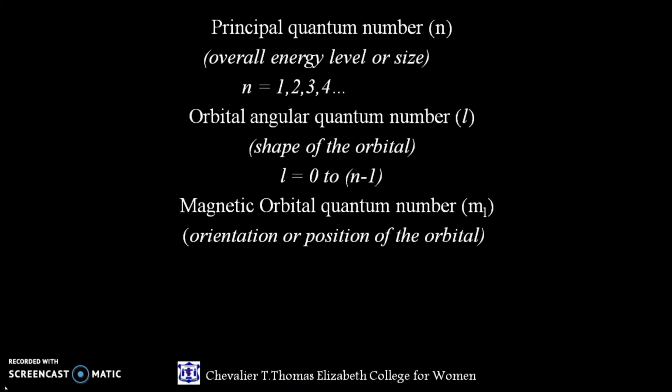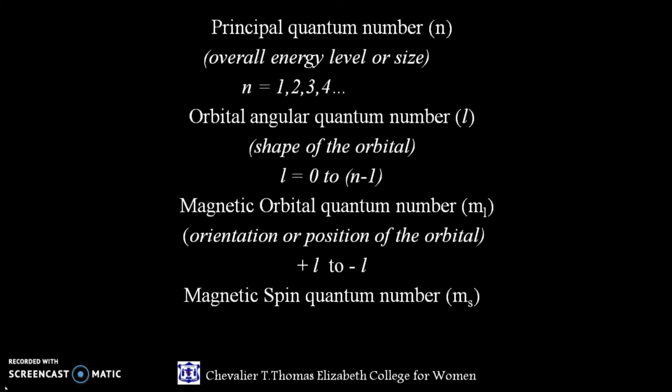The value of this number depends on the value of L. The allowed values are from plus L to minus L. For example, if L takes the value of 1, then m sub L will take the values of minus 1, 0 and plus 1. This means there are 3 different p subshells for a particular orbital. The subshells have the same energy but different orientation in space.